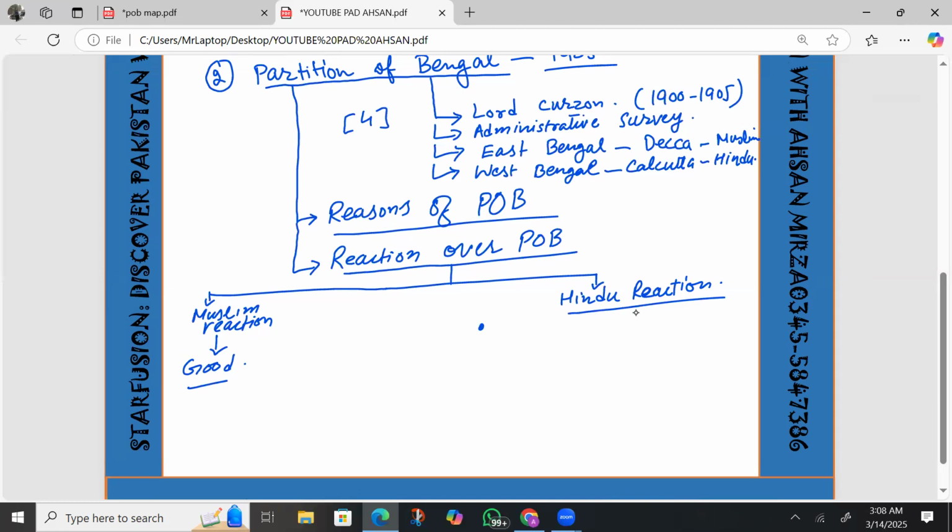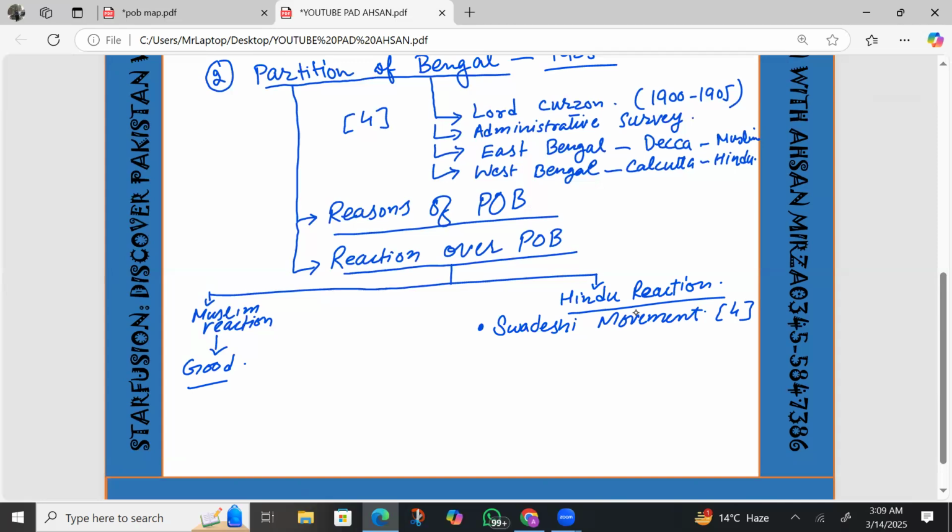As far as Hindu reaction is concerned, number one, they started the Swadeshi movement, in which they boycotted British clothes and British products, and promoted their own products. The Swadeshi movement was the first main thing, and it can be given as a 4 marks question separately as well. Bal Gangadhar Tilak was the main head of that movement. It was under the support of the Congress party as well.